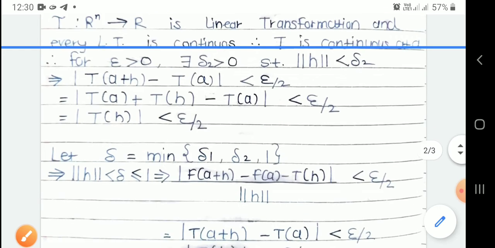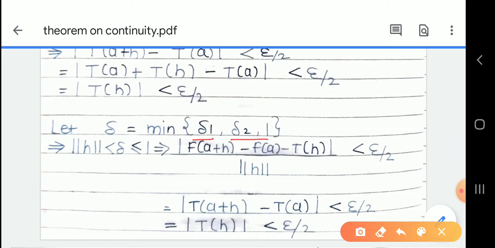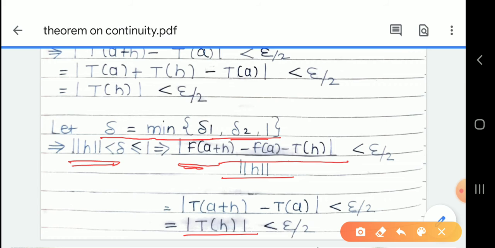This is our given information. Now we choose delta. Since we used two deltas, delta 1 and delta 2, we take delta as the minimum of delta 1 and delta 2. For this delta, norm of h is less than delta, and these two inequalities hold: modulus of f of a plus h minus f of a minus T of h, upon norm h, is less than epsilon by 2, and modulus of T of h is less than epsilon by 2.